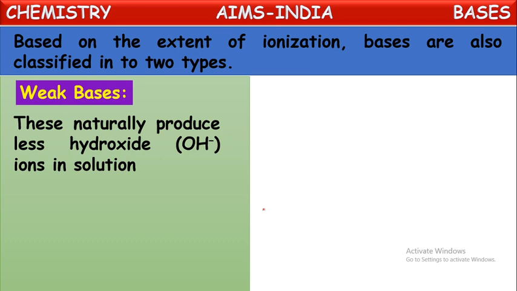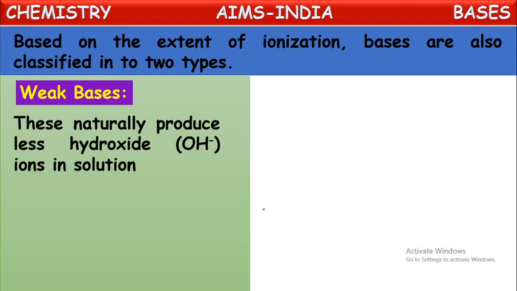That means the bases which split into positive and negative ions in less quantity on dissolving into water are called weak bases. If you dissolve around 100 molecules, only 10 or 5 molecules will split into positive and negative ions. The remaining 90 or 95 molecules will stay in molecular form and won't split into ions.